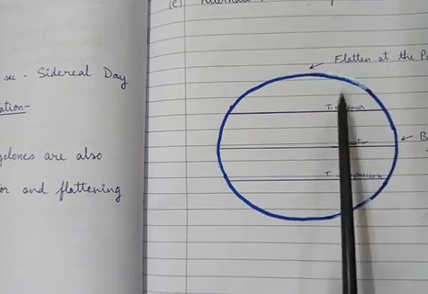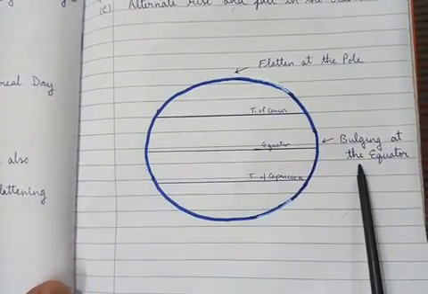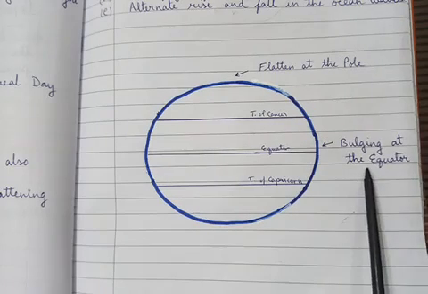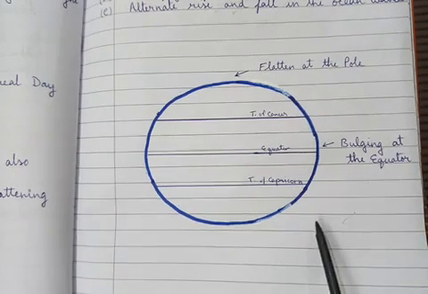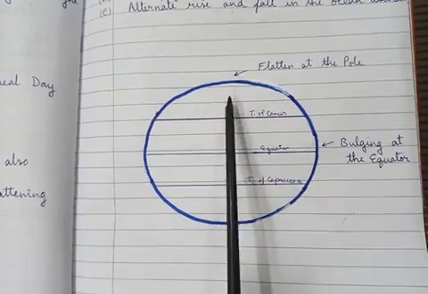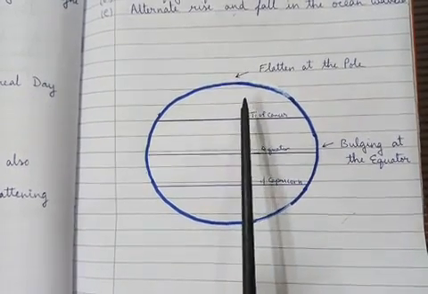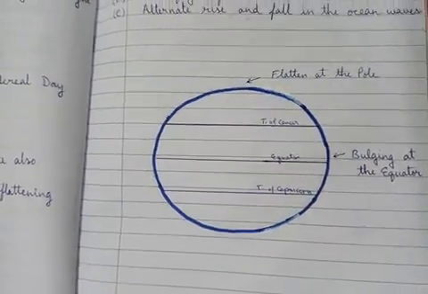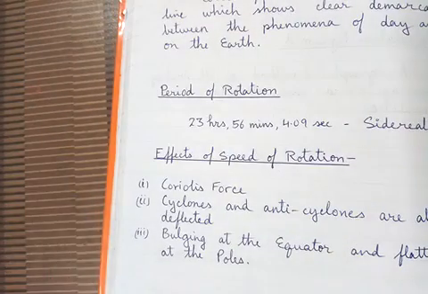So this whole thing, the flattening at the poles and bulging at the equator, occurs due to the effect of what? Speed of rotation. Now this force which is created is called centrifugal force. So you have seen the three effects of the speed of rotation.